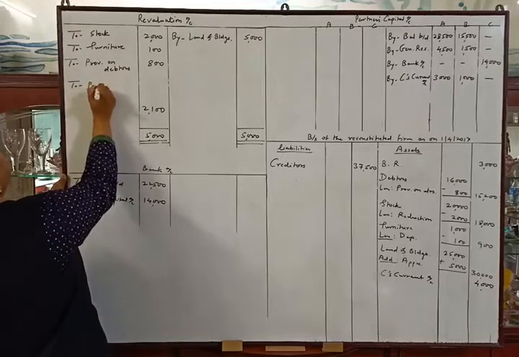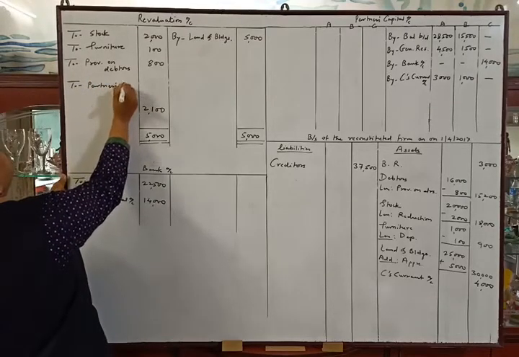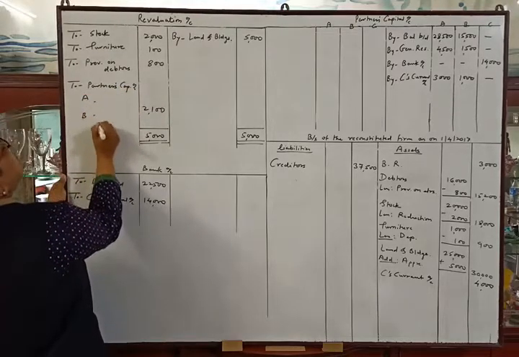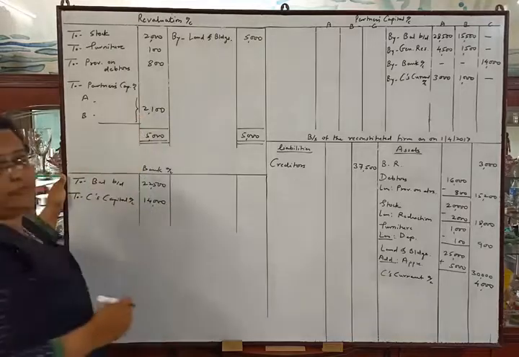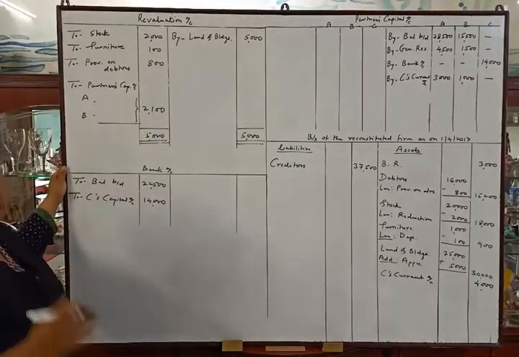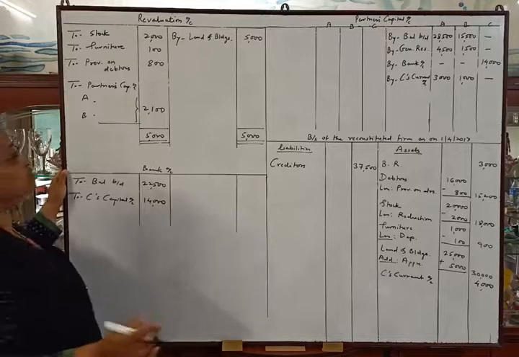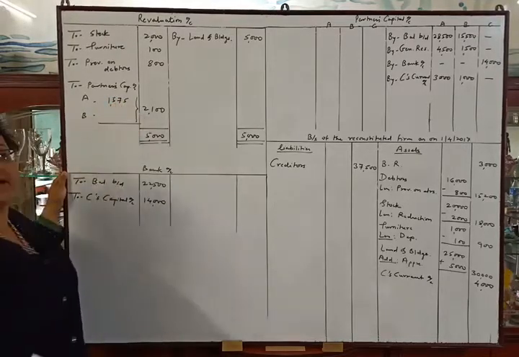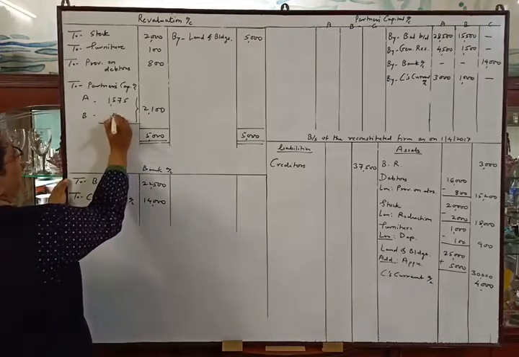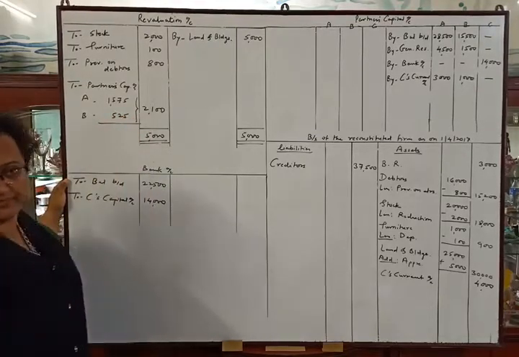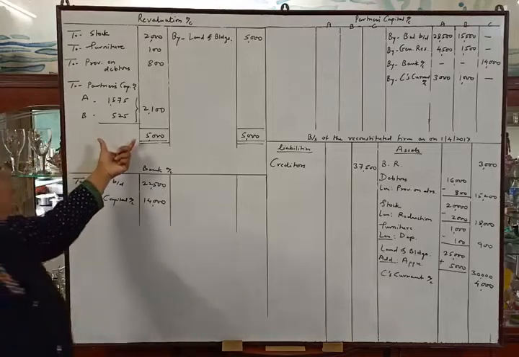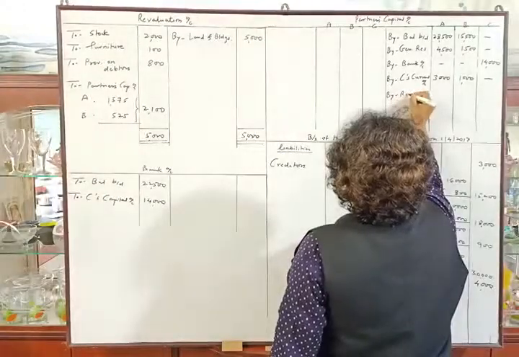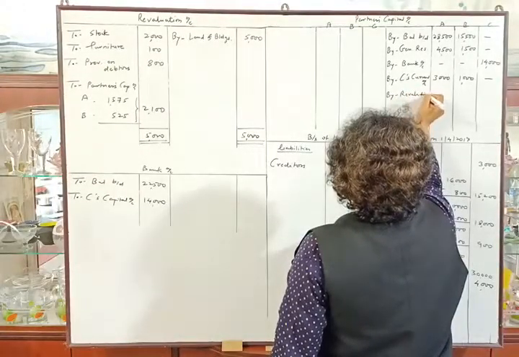So the partners' capital accounts: we will distribute the balance between the old partners in their old ratio. Their old ratio is 3:1, so the distribution will be 1,575 to A and 525 to B. Okay. Let us make the second posting. Credit side of capital account, by revaluation account.